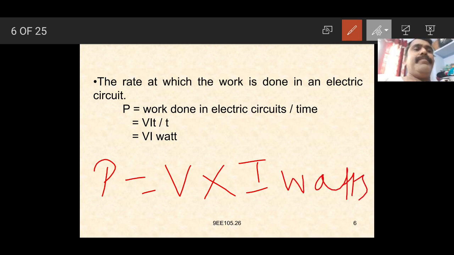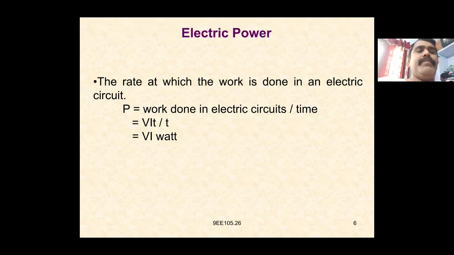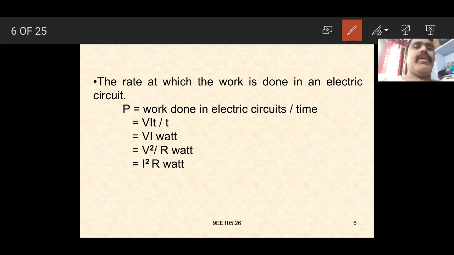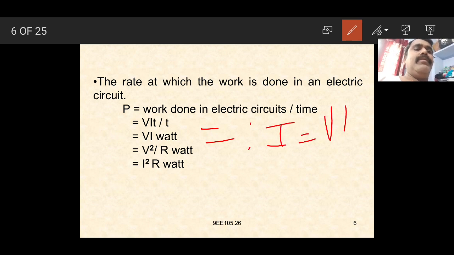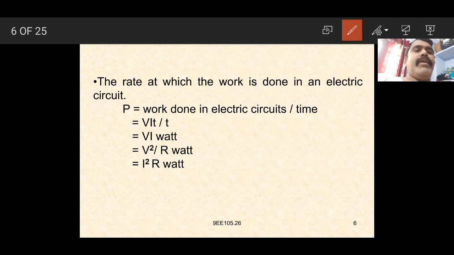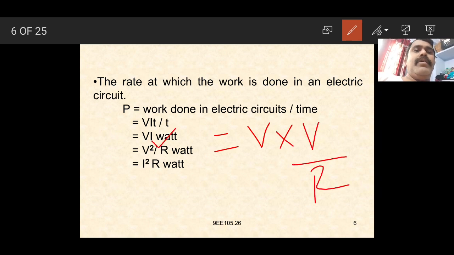So it is nothing but electrical power. We can also write it as V square by R, or I square R. According to Ohm's law, I is equal to V by R. We substitute V by R in the place of I, and we get V into V divided by R, which is equal to V square by R.